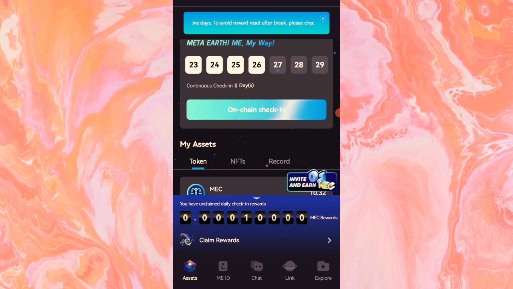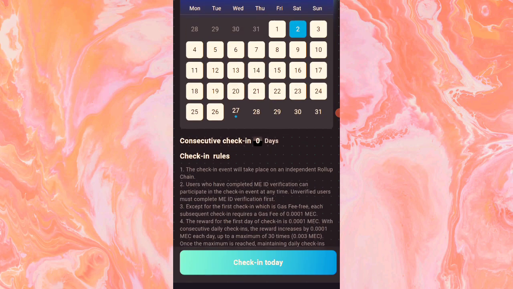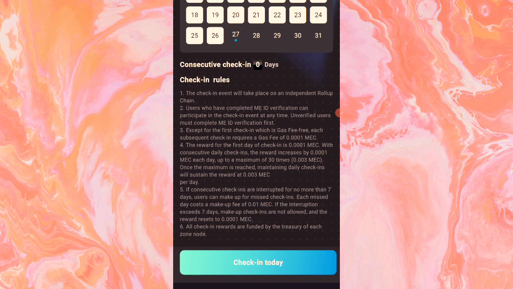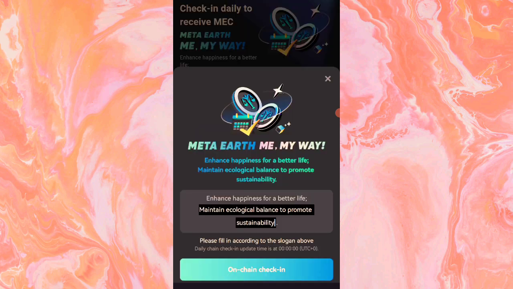This daily check-in is what you do daily to earn the MEC token. So when you come to this on-chain check-in, I'll click on it. You are seeing I've missed a number of days because I wasn't consistent, though. So yeah, I'll still click on check-in today. You are seeing the words you have to type: enhance happiness for a better life. I'll just go ahead and type this as it is in this box, as you can see on my screen. Enhance. So here is how to complete daily check-in. You type in the words exactly the way they've been displayed in the box.